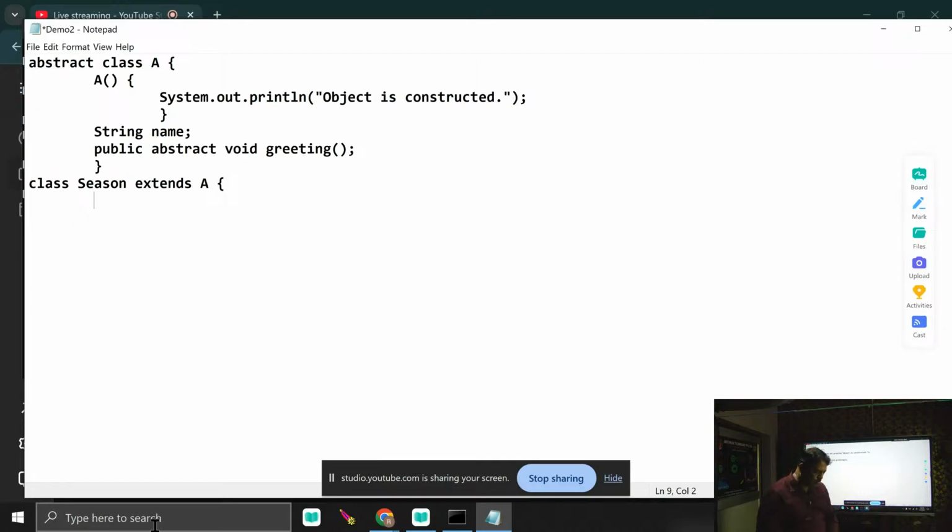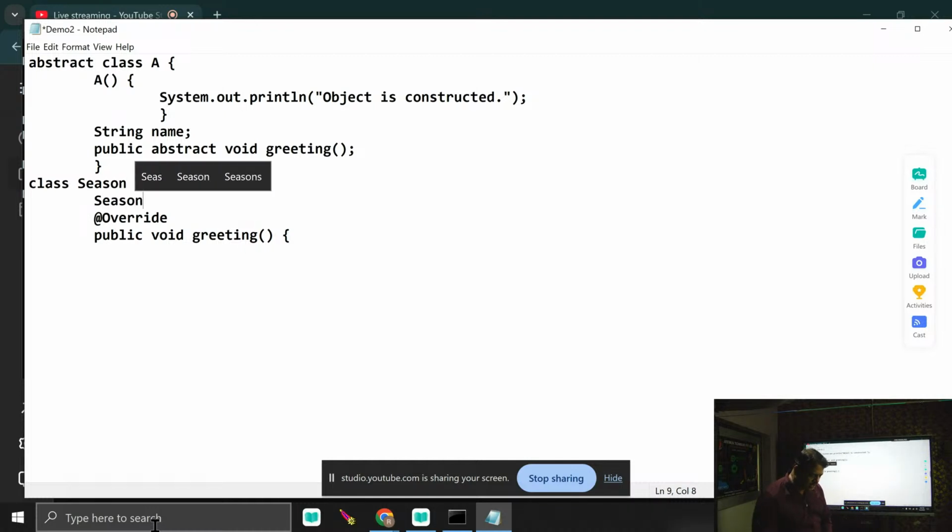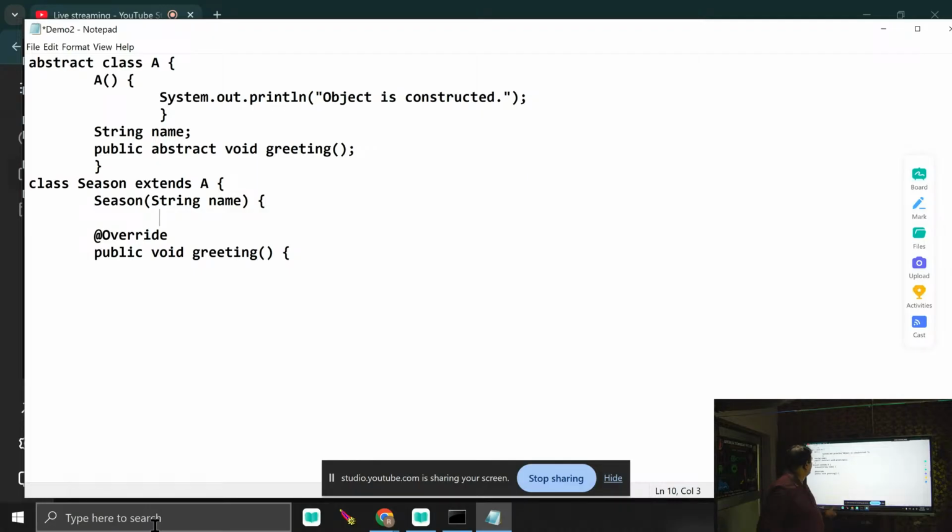Here you see, I just write @Override, public void greeting. Now you see, I'm bound to override the greeting. Here you have another option also. Season is the constructor where I can pass a string. Now Season has a constructor, a parameterized constructor of string type. My main intention is to initialize the name.